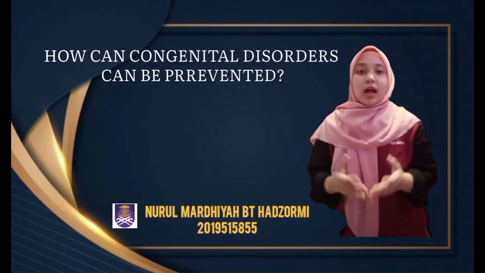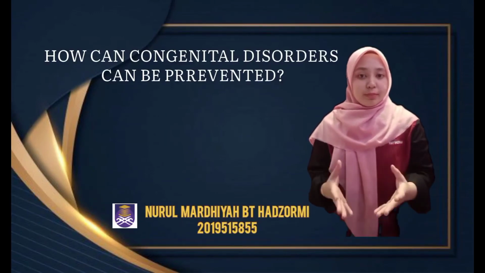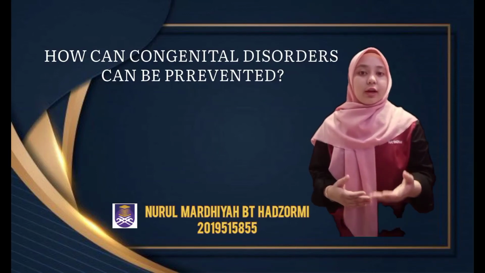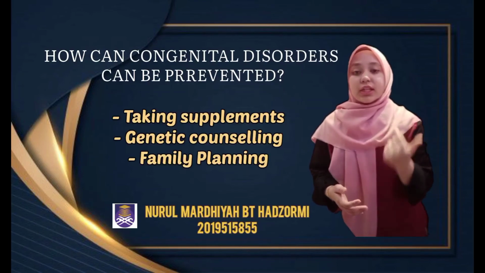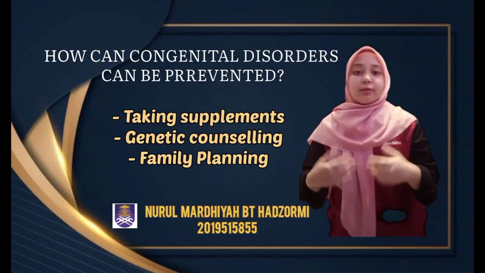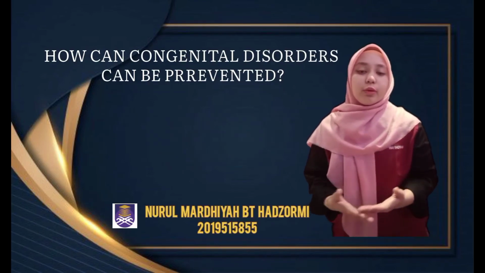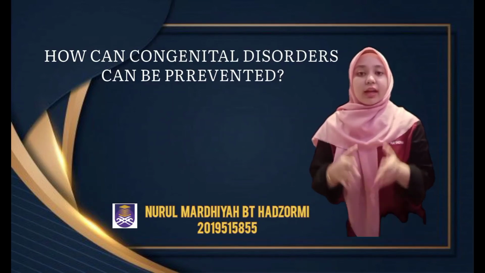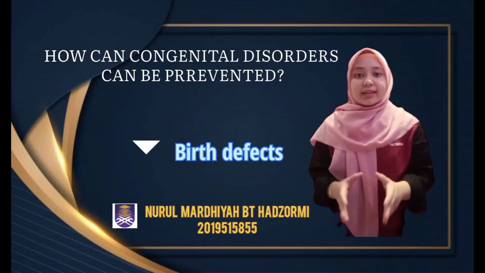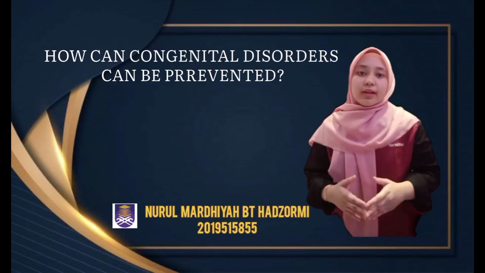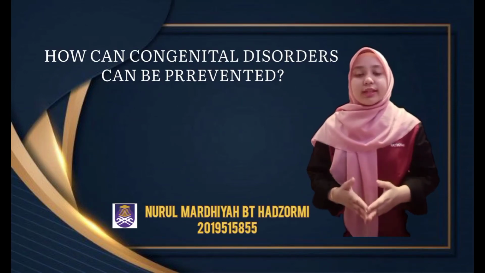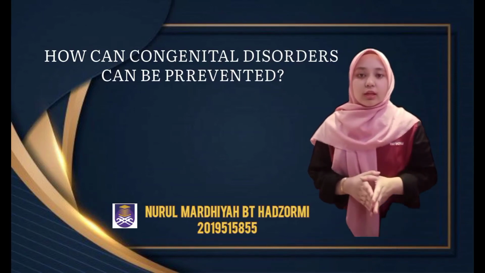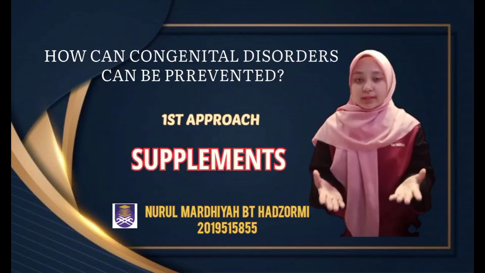Now I will explain how congenital disorders can be prevented. Basic reproductive health approaches to prevent congenital disorders include taking supplements, genetic counseling, and family planning, which are the foundation for improving neonatal and infant mortality and reducing birth defects. As infant mortality rates fall, birth rates tend to decline because parents become increasingly confident that the children they conceive will survive childhood. So the first approach is supplements.